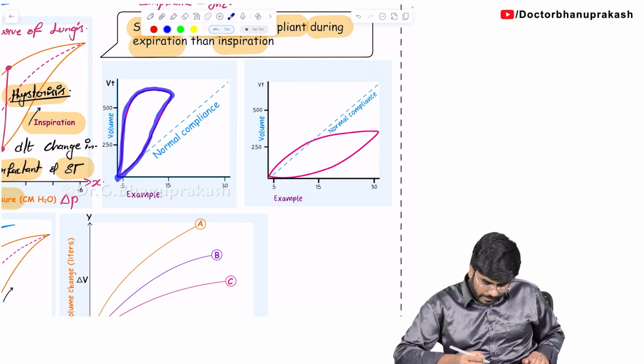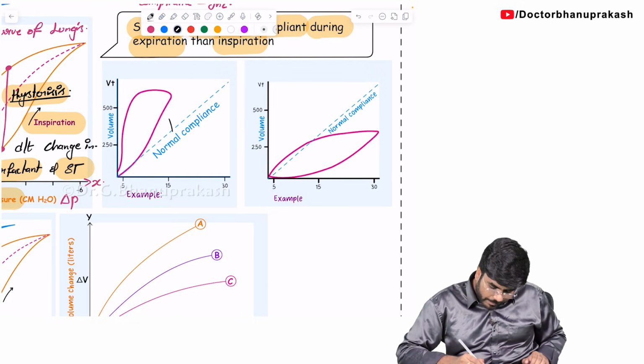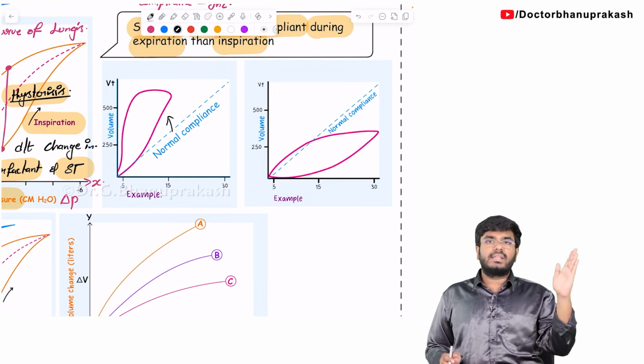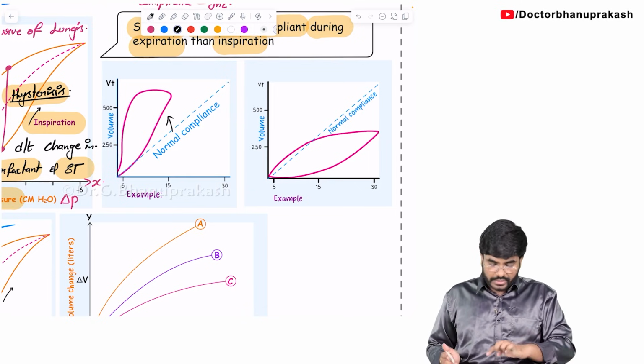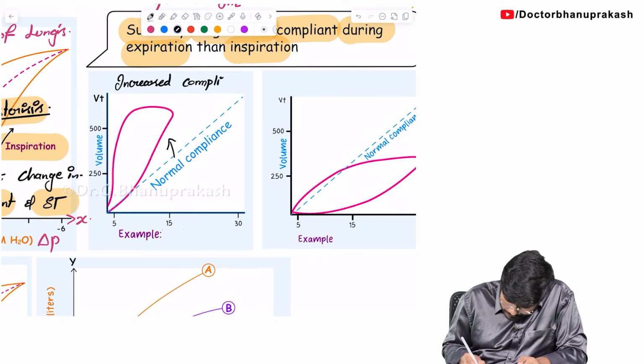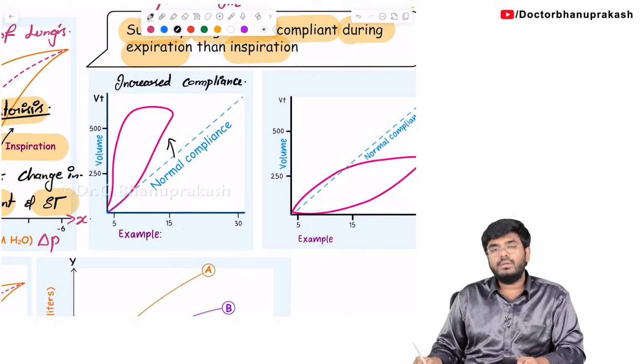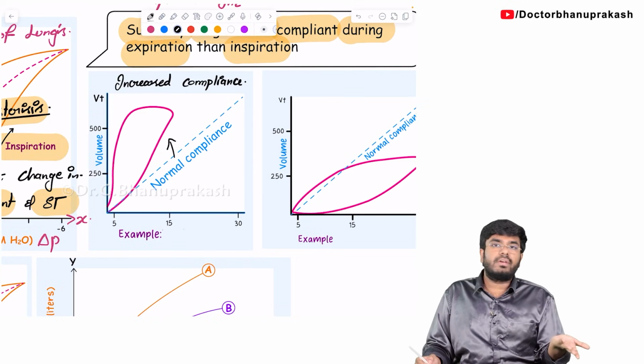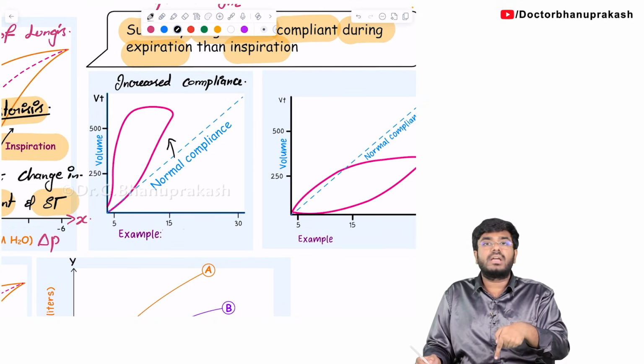So, when compared to my compliance, what happened to the compliance of this patient's lungs? The higher the curves, higher the values. So here there is increased compliance. When compared to my compliance, this patient's lung compliance is more.